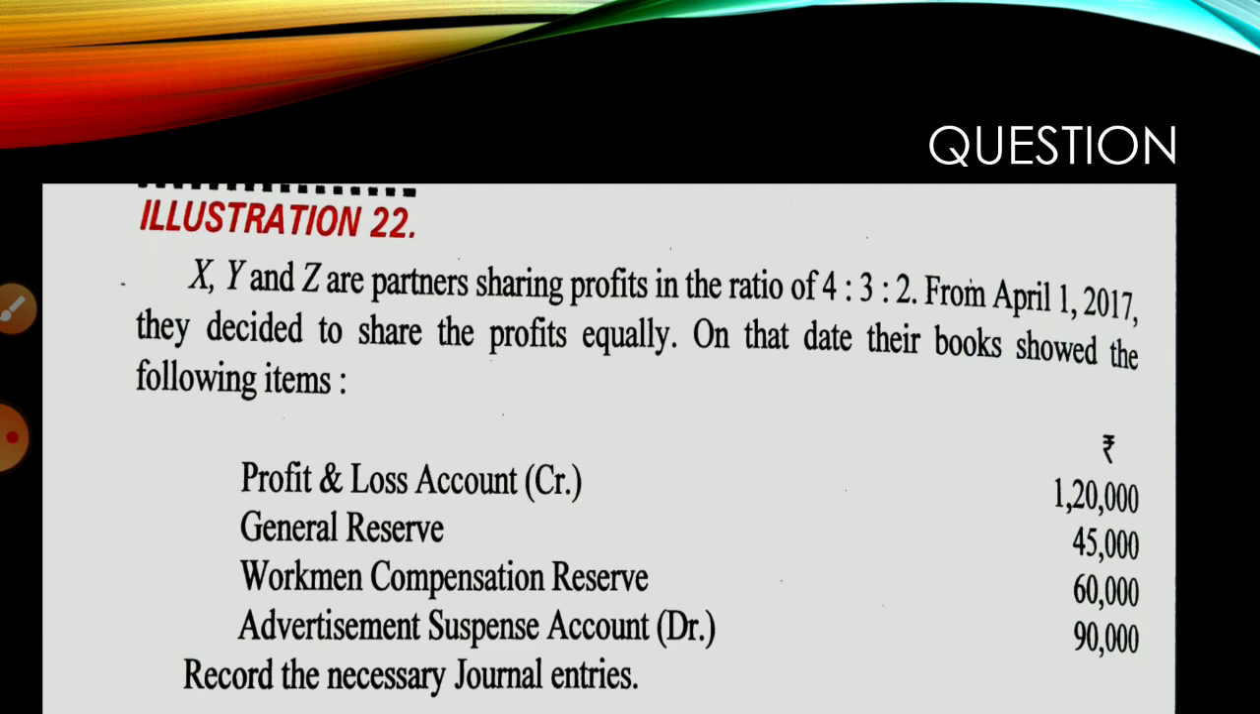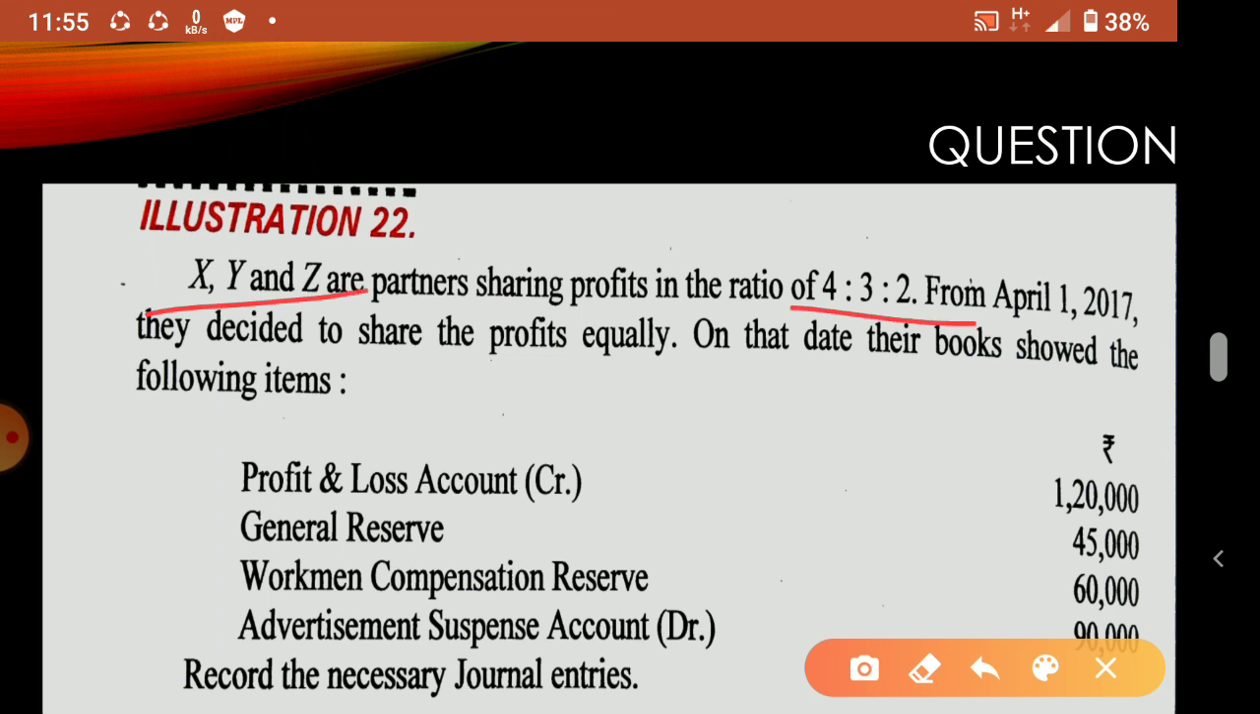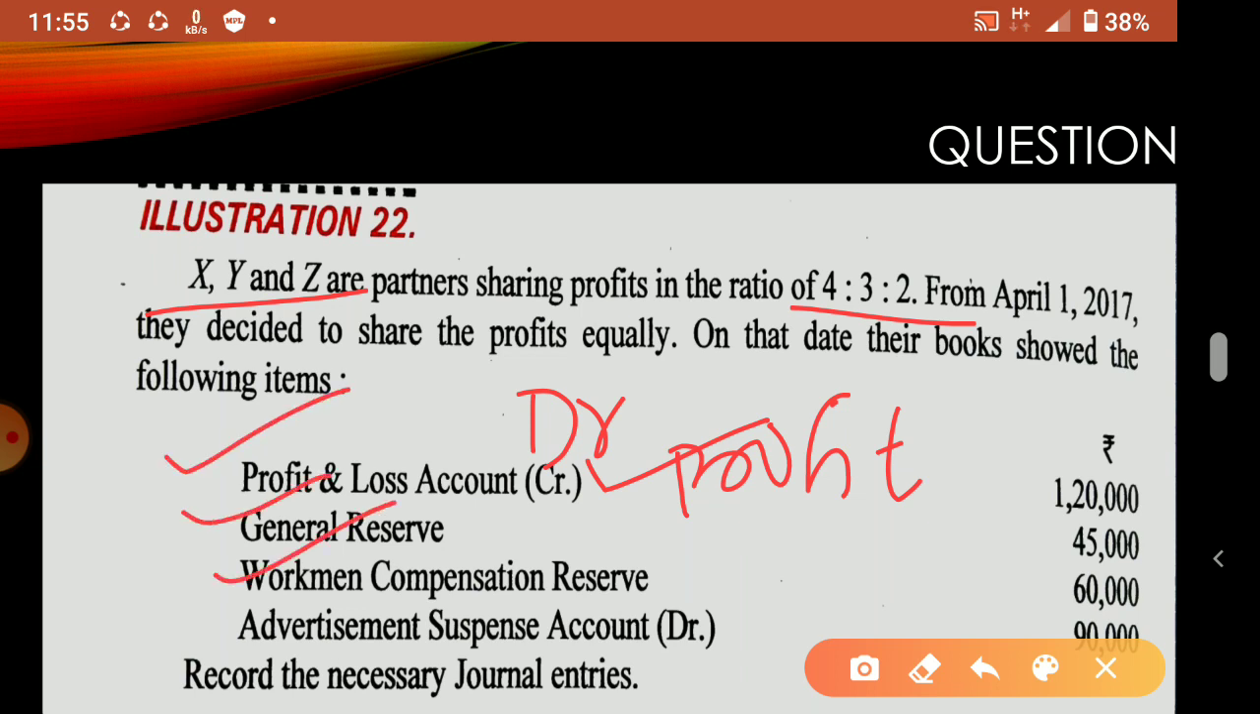Okay, now one question we'll discuss. See here, X, Y, Z are partners, and 4:3:2 is the ratio. This I only told you: profit and loss account credit means this is profit only. Suppose it is given as debit, then it is loss. So profit will go to the credit side, and the partners' capital account will be credited. Then general reserve is given, workmen compensation reserve is given. So all these three are profit in nature.